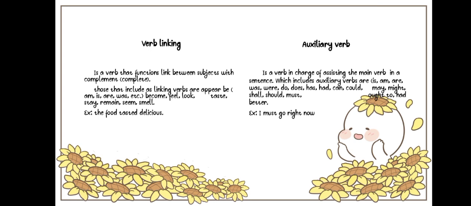Next is the auxiliary verb. It is a verb in charge of assisting the main verb in a sentence. Auxiliary verbs include is, are, was, were, do, does, has, had, can, could, may, might, shall, should, must, ought to, had better, and many others. For example: I must go right now. The word must is an auxiliary verb.